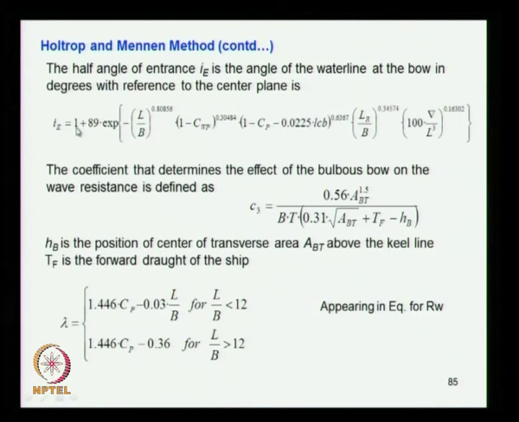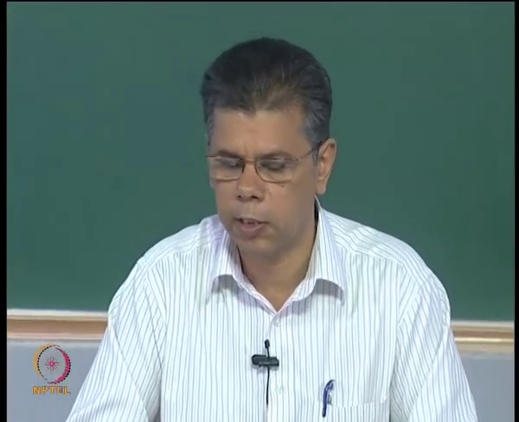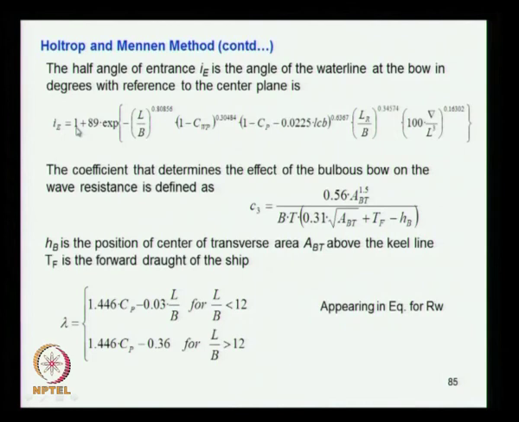Bulk carriers and tankers, which are fuller, will have a larger angle of entrance for the load waterline. So iE, the half angle of entrance, is given by this expression. Again it is all known: L by B, CWP the waterplane area coefficient, CP, LR, already explained and also given in the expression, and the volume displacement over L cubed. So everything is known, and you can straight away find out the iE value.